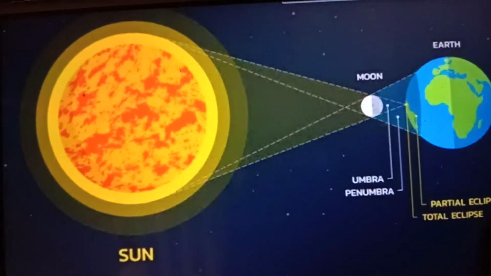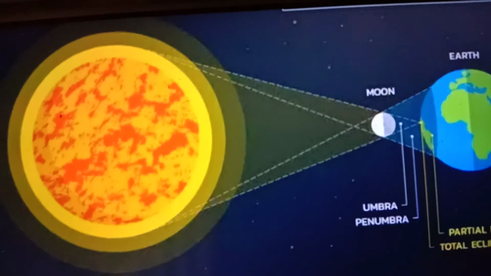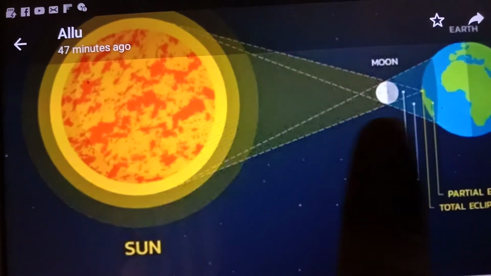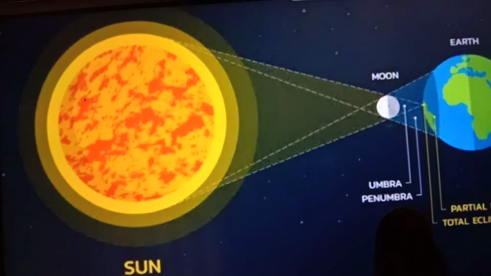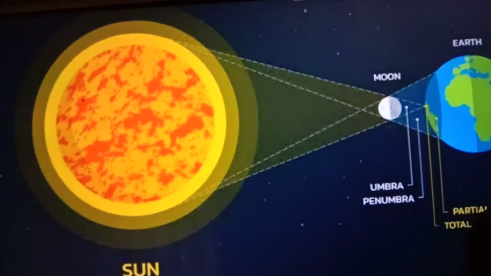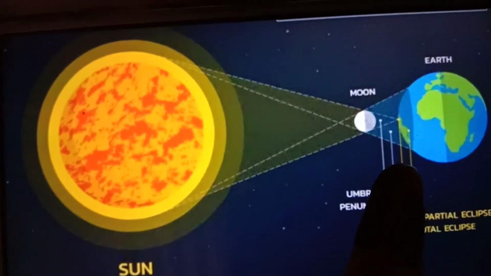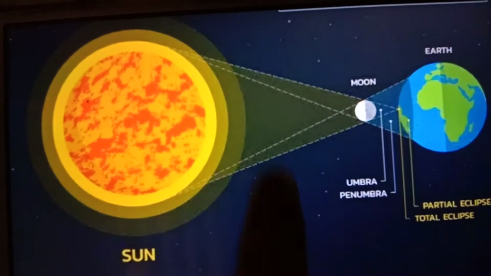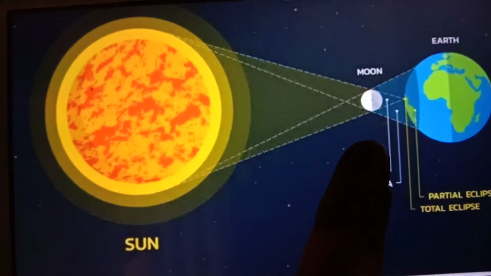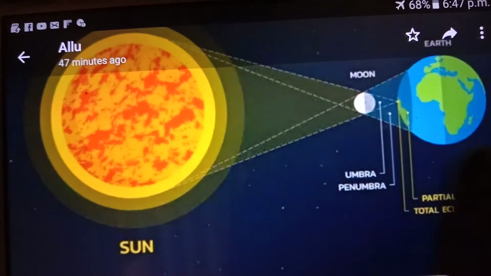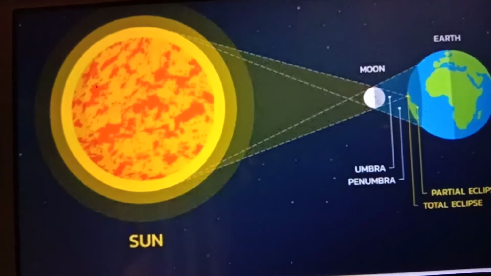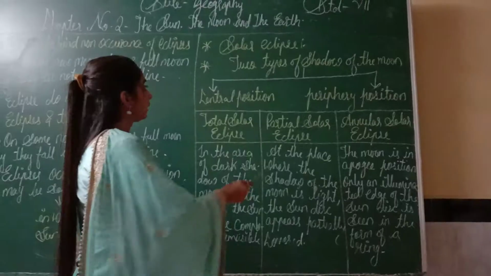The place on the earth where the moon's shadow falls experiences a solar eclipse. Because the shadow of the moon falls on the earth, this is known as solar eclipse.